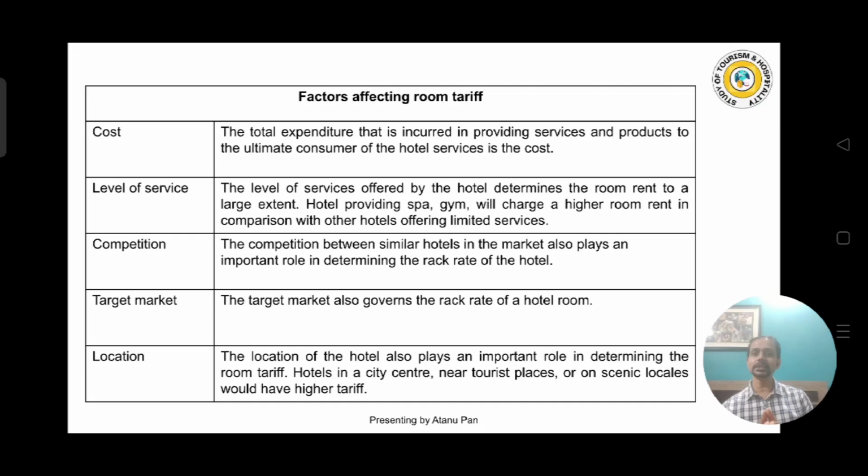Now suppose a hotel is not in the city, maybe far away from the city. Those hotels are lacking behind, and it takes time to reach the hotel. It does not have all types of facilities nearby. To get them, the guests have to travel a lot from that place to the main city. So there the rates will be a little bit less than the downtown hotel. So location also matters in this case.